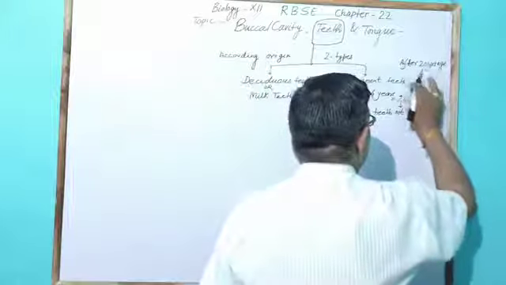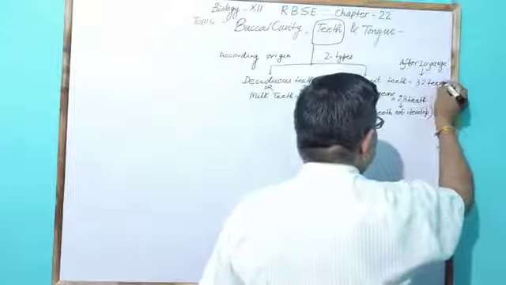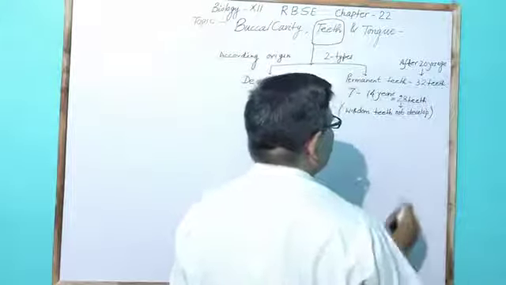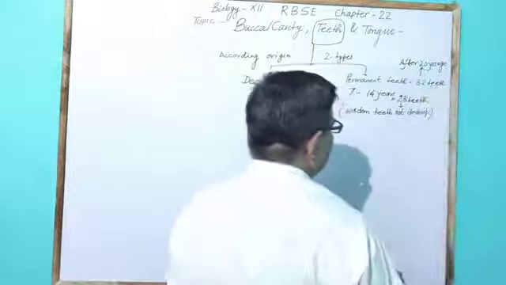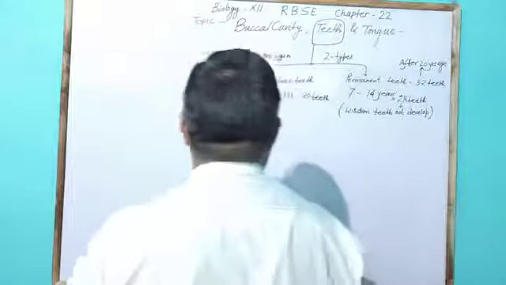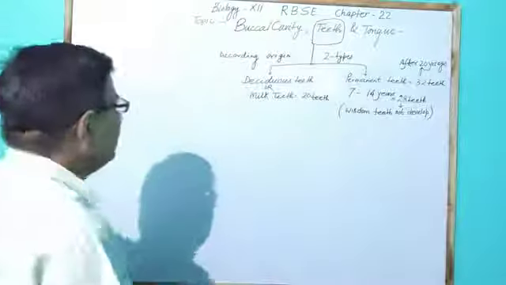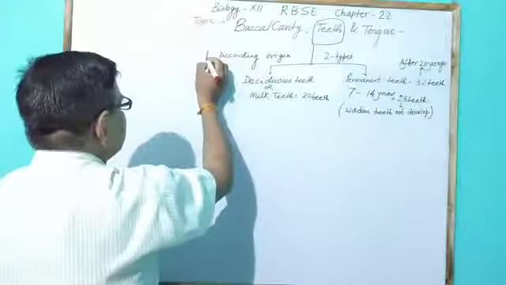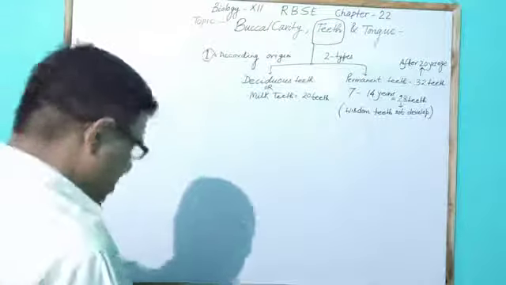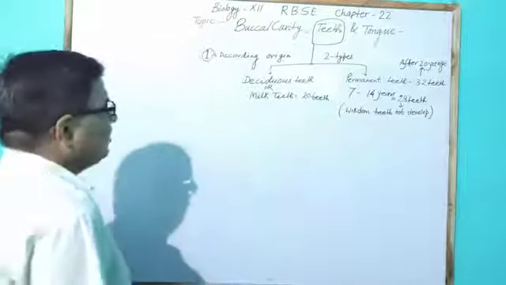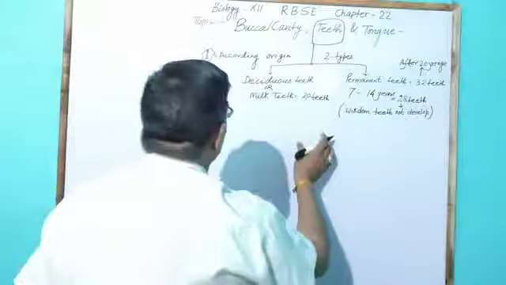Permanent teeth total 32, and these come after 20 years of age. So teeth are of two types according to origin.